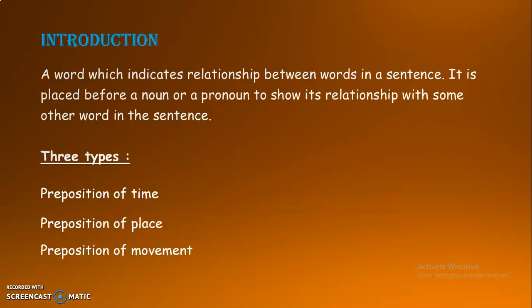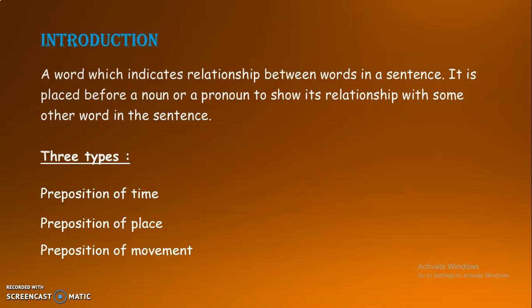A preposition is a word which indicates a relationship between words in a sentence. For example, I live in India. Here, the preposition in shows the relationship between I, which is a pronoun, and India, which is a noun. So this is one such example of the usage of a preposition.